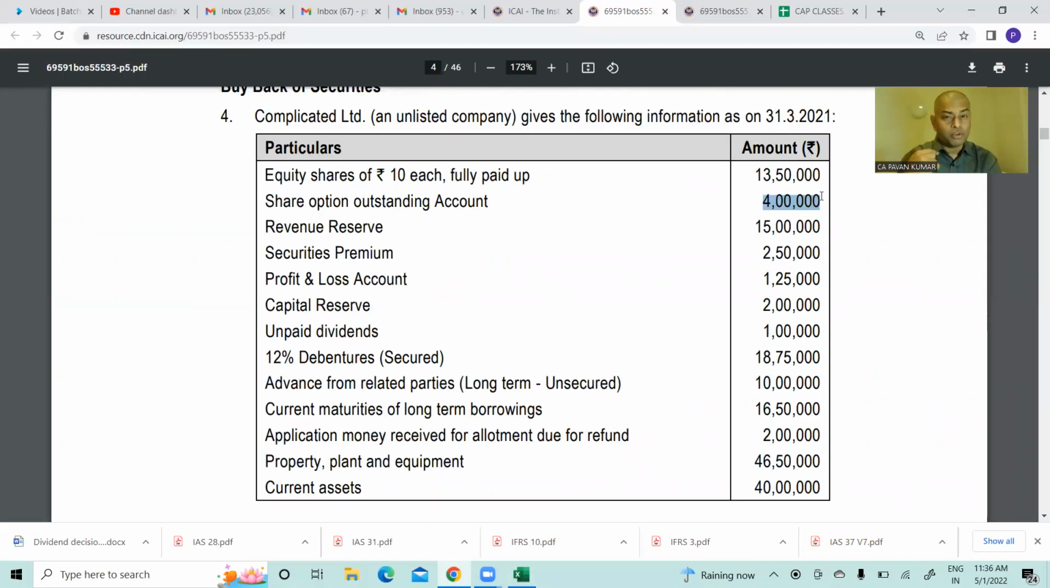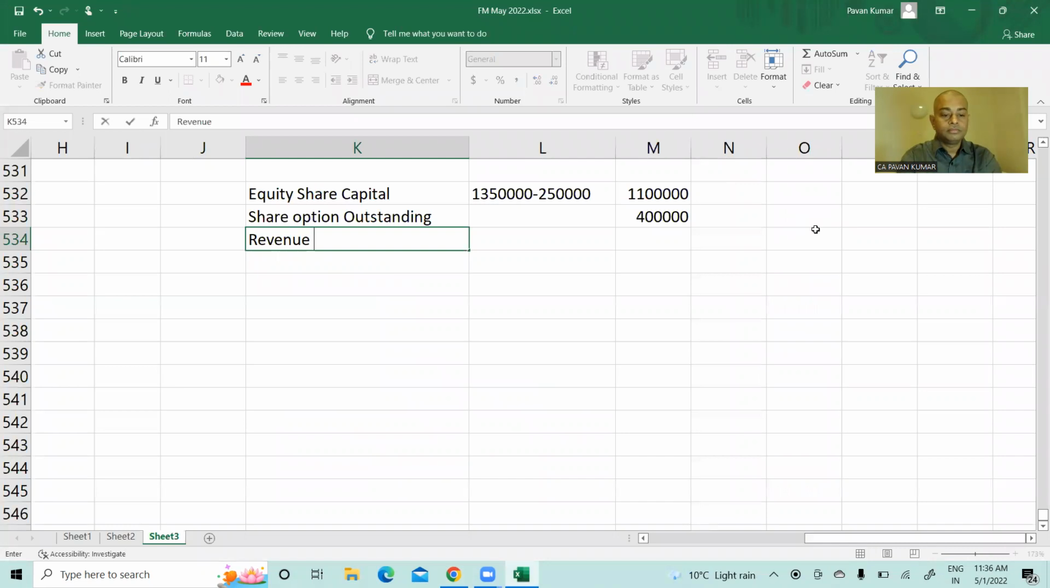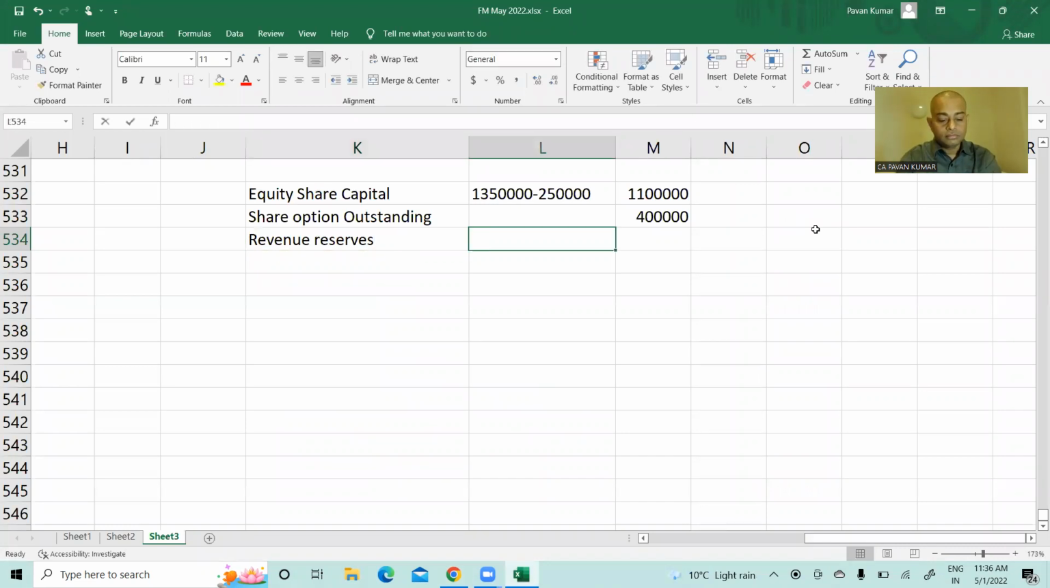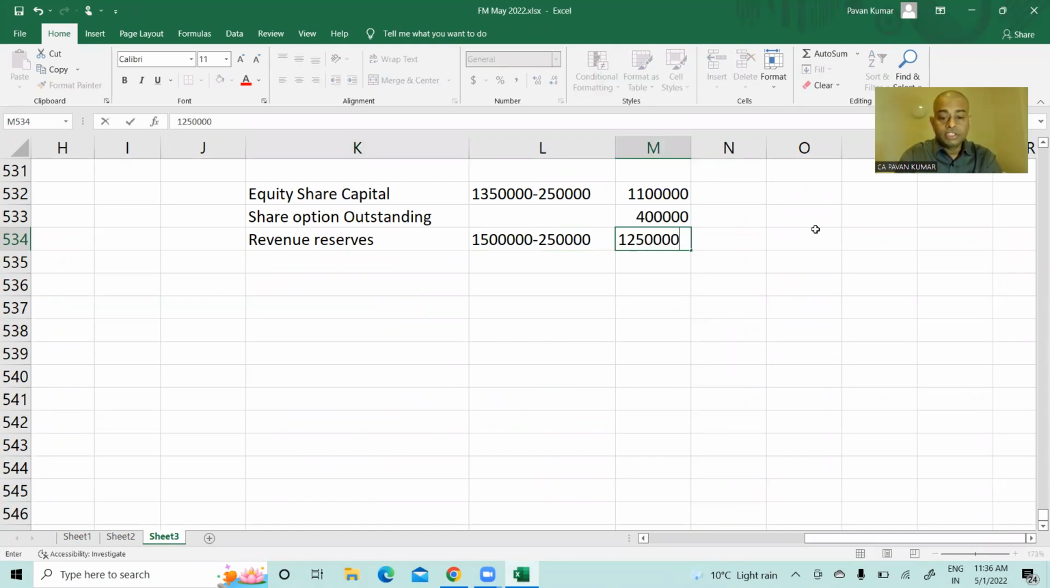I'm not following the Schedule 3 pro forma. You have to follow it. Revenue reserves 15 lakhs. So how much will come in closing? Minus 2,50,000 we have to. Excellent. 15 lakhs minus 2,50,000, how much will come? 12,50,000.